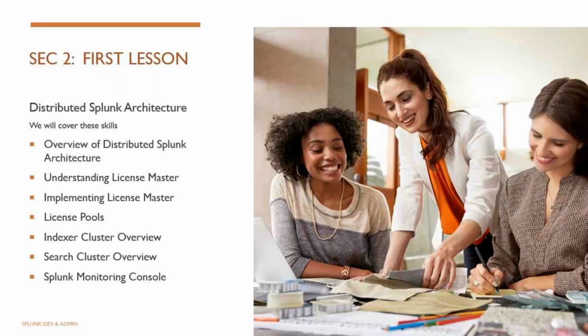So section 2 is the distributed architecture, and how licenses work. I didn't talk about the licenses earlier. In Splunk, licenses are acquired per day based on data volume. If you are consuming 5 GB of data, then you have to buy a 5 GB license, so per day you can utilize 5 GB. Whatever your capacity, you need to buy the license accordingly.